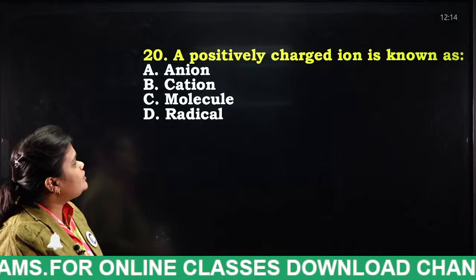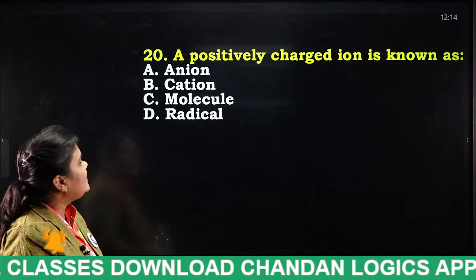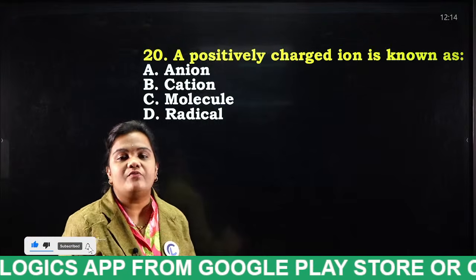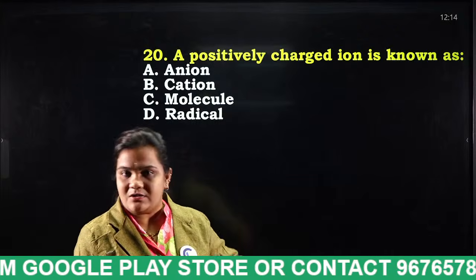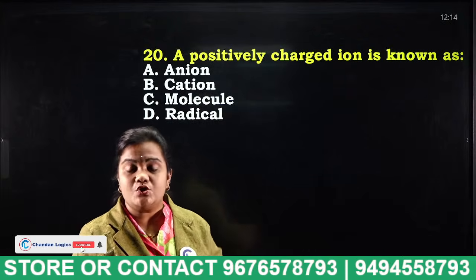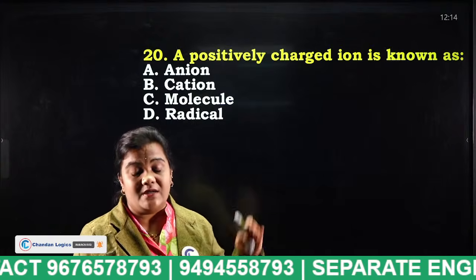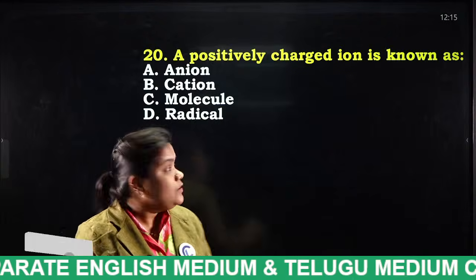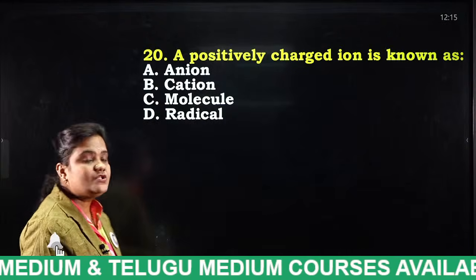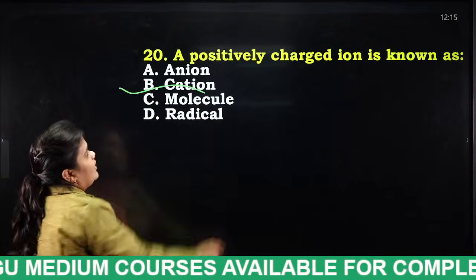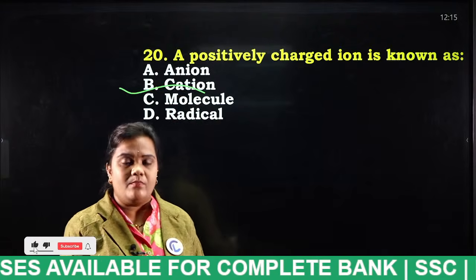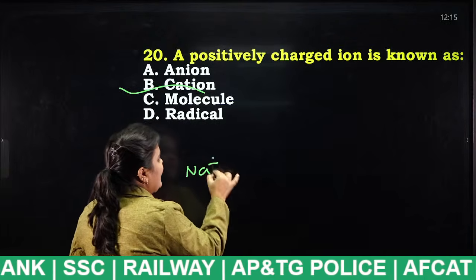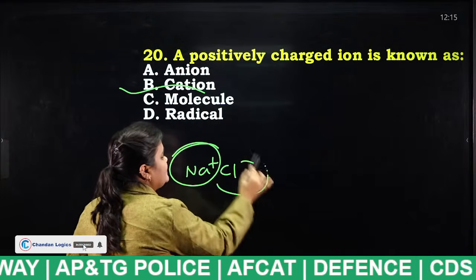Next, a positively charged ion is known as anion, cation, molecule, radical. An atom consists of protons, neutrons and electrons, right? Protons are positively charged, electrons are negatively charged and neutrons are neutral. In a similar way, a positively charged ion is known as cation, and a negatively charged ion is known as anion. For example, in Na+ Cl-, this is the cation and this is the anion.